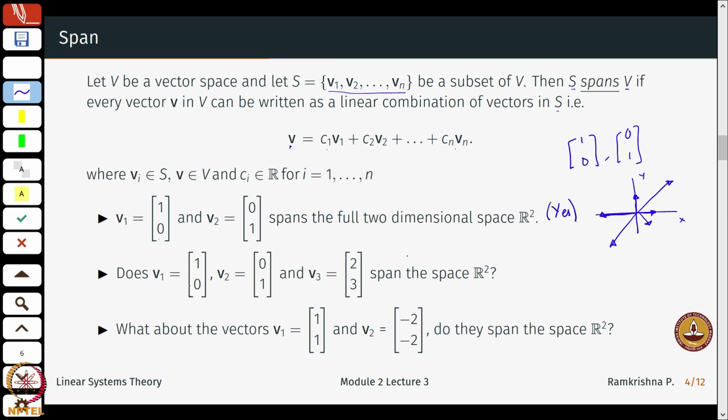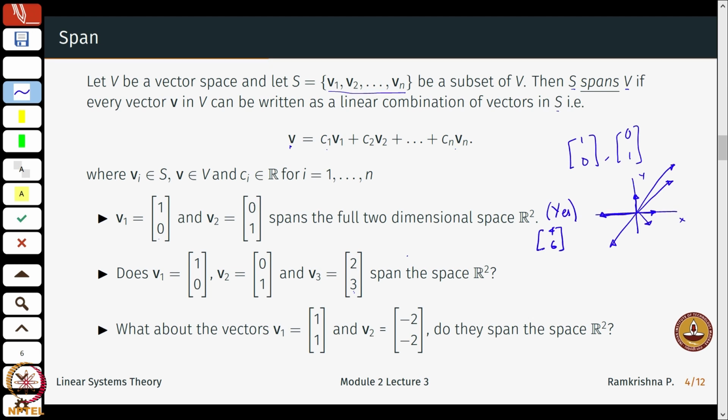Now, similarly look at the second one. I have vectors (1, 0), (0, 1) and I have another one sitting here, (2, 3). Does this span the space R2? I can similarly draw this, as usual (1, 0), (0, 1), and (2, 3) might be somewhere here. Can I write any vector in R2 as a linear combination of these? Let me just look at (4, 6).